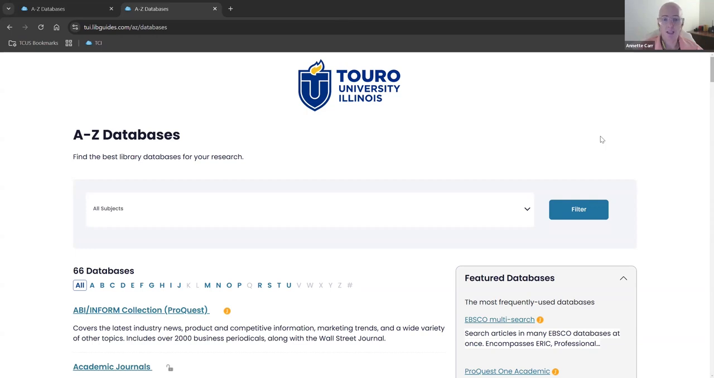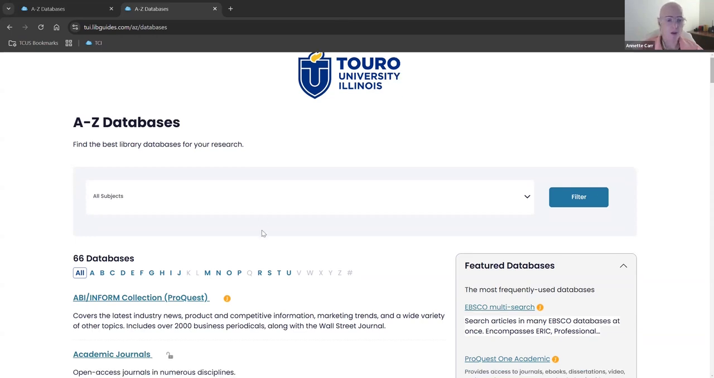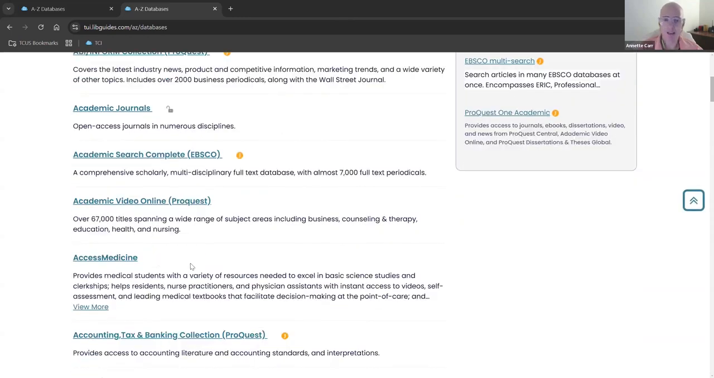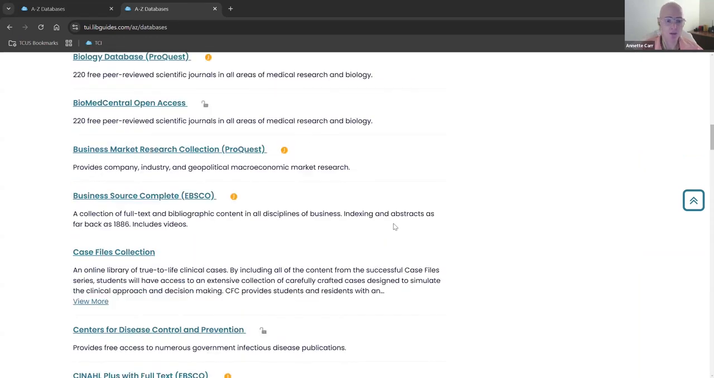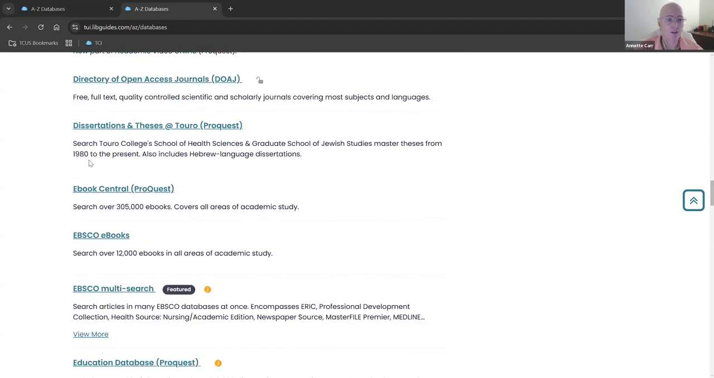Okay, so at this point in the database list, what I'm going to show you are ebooks. Okay, so we already looked at Access Medicine. They had a lot of ebooks in there for us to use, but there are two other sources here on the resource list that can help you if you're not finding what you want in Access Medicine. So if you scroll down here and just go to ebooks, okay, we have two here. We have Ebook Central Proquest and we have Ebook EBSCO.